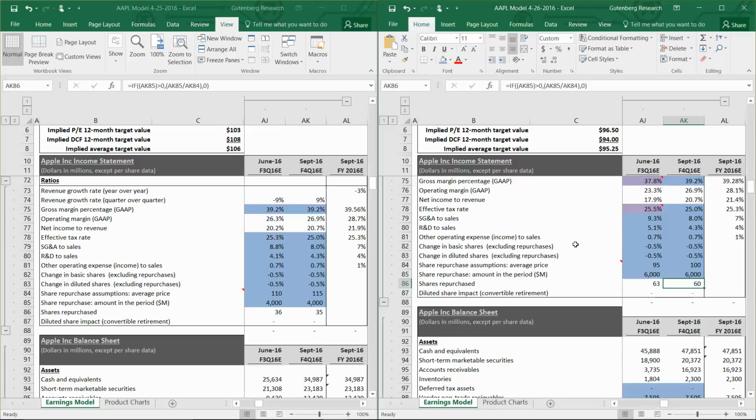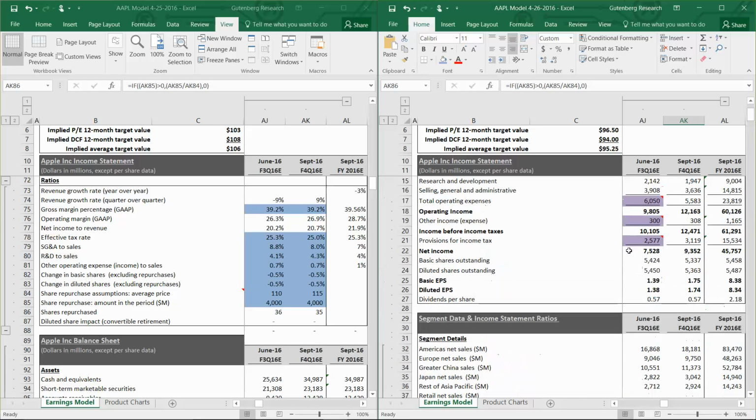So once we put those assumptions in for the share count, we get to a diluted EPS estimate for the fiscal third quarter of $1.38. And prior to tonight's release, the street was looking for $1.76. So well below what the street was expecting for our diluted EPS estimate for next quarter. So it's just an overall disappointing quarter.